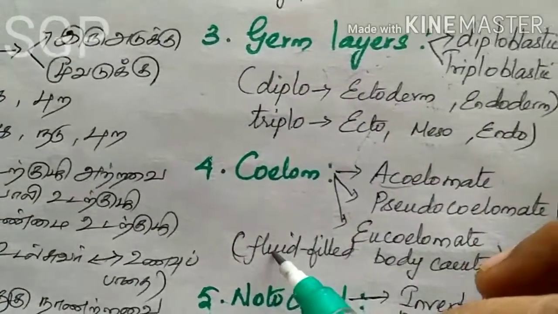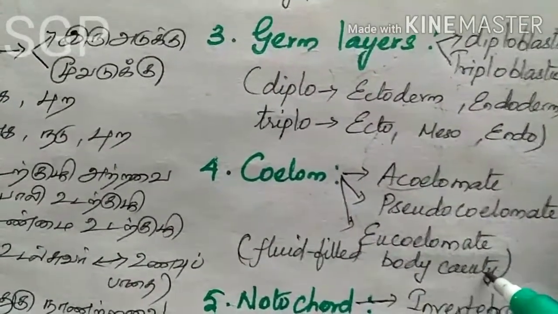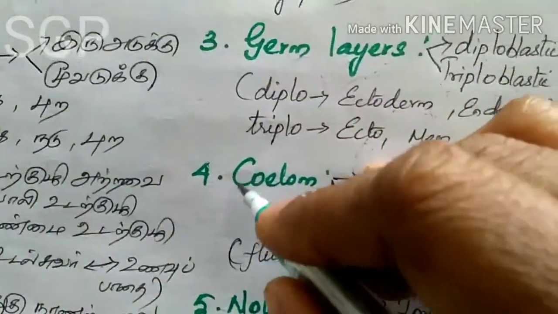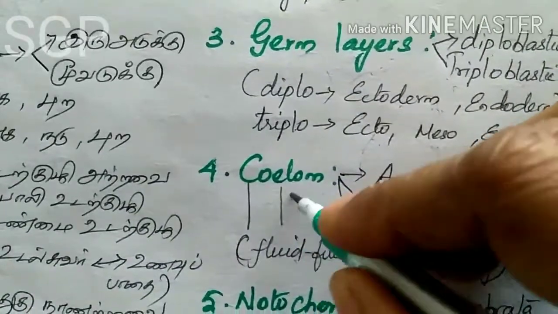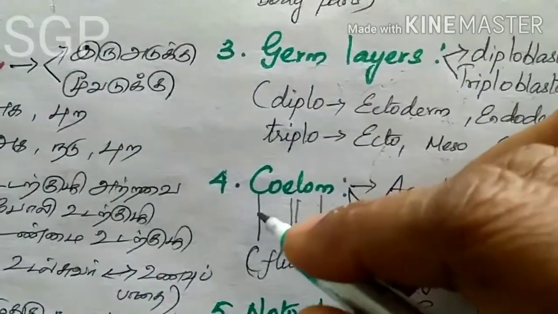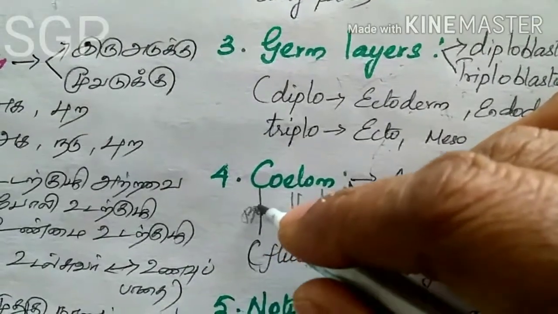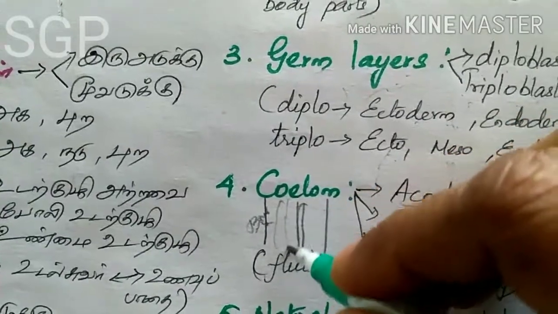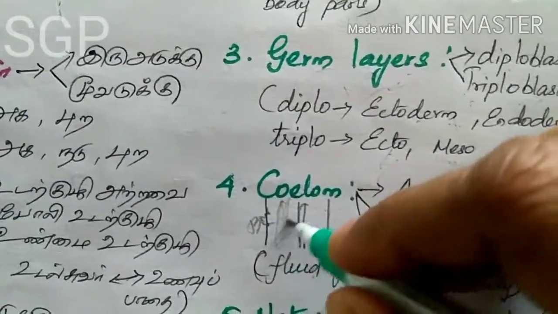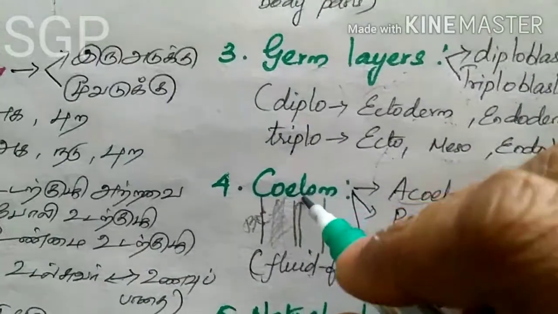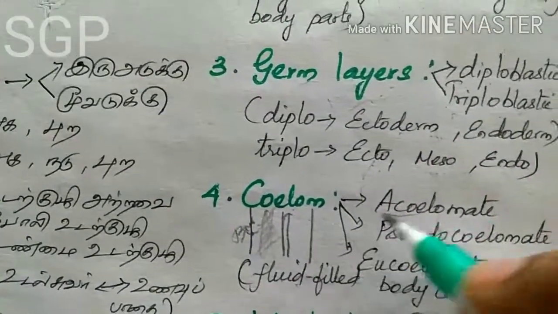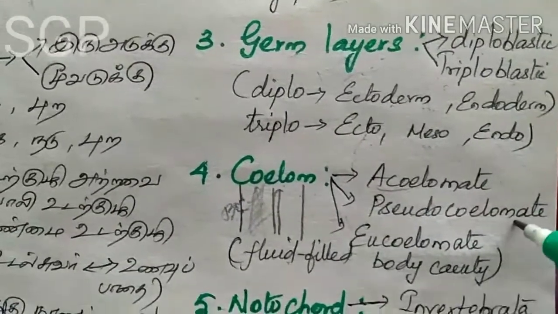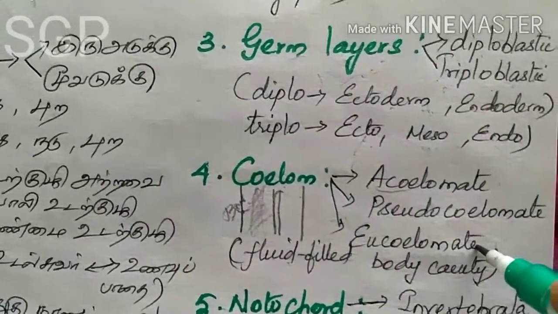It is present between the body wall and the food passage. This fluid filled cavity is called coelom. So based on the coelom, organisms are divided into acoelomate, pseudocoelomate, and eucoelomate.